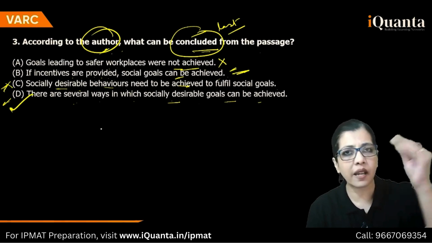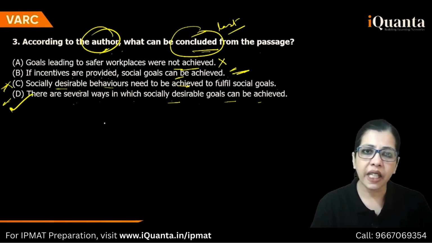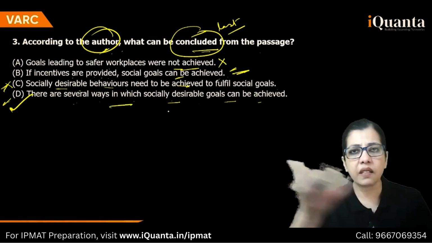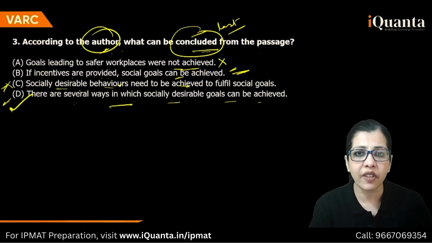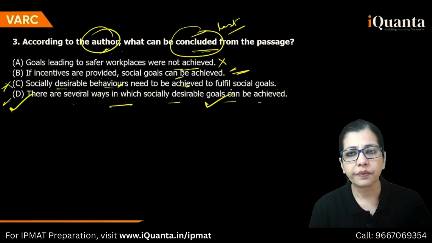Why? Because the last line of the first para said this clearly. There are several ways, okay, this can be achieved. Socially desirable goals की बात हुई है, ठीक है, behavior की नहीं. So he has given that.